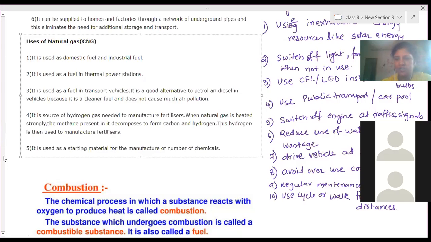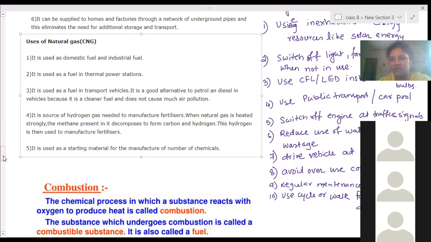When you burn sand, will it produce heat energy? No, ma'am, it will not produce. When we burn soil, like in forest fires, does the land get heated up and produce heat energy? No, ma'am. When the wood is burning, the wood is producing heat energy, not the land. So soil is not combining with oxygen, and therefore it is a non-combustible substance.